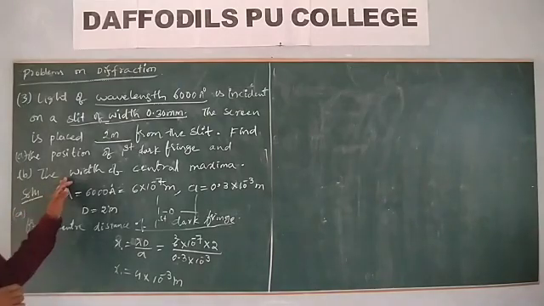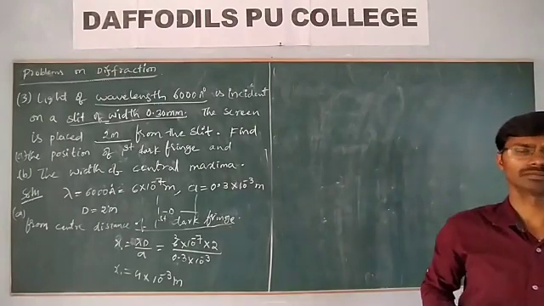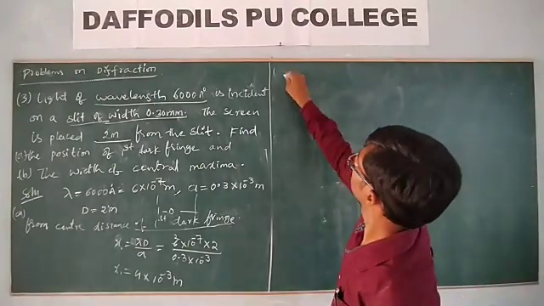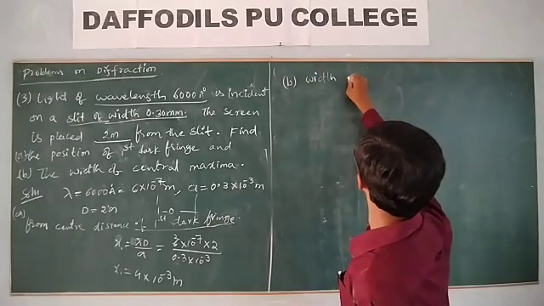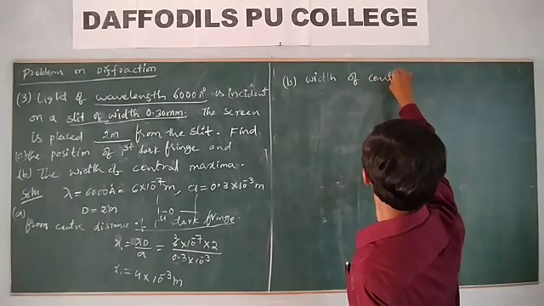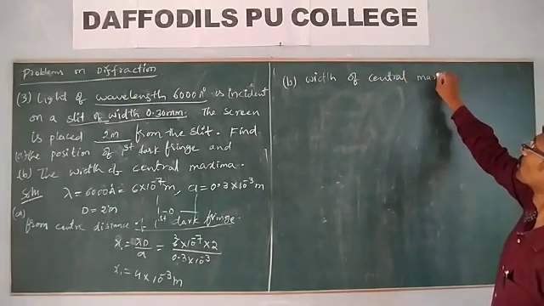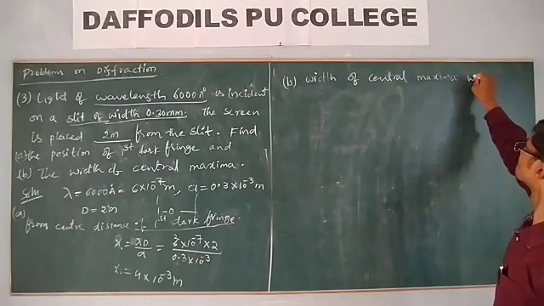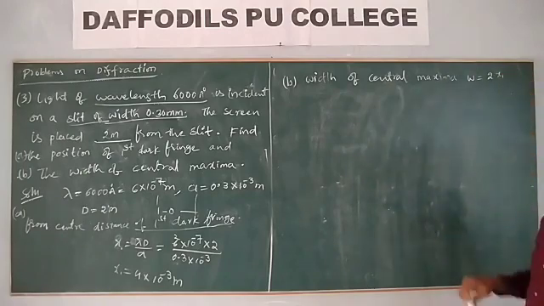And they are also asking for the width of the central maximum. What is the width of the central maximum? The width of the central maxima is equal to 2 into the first minimum.